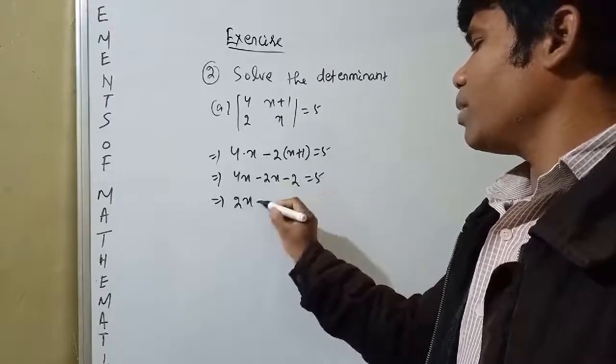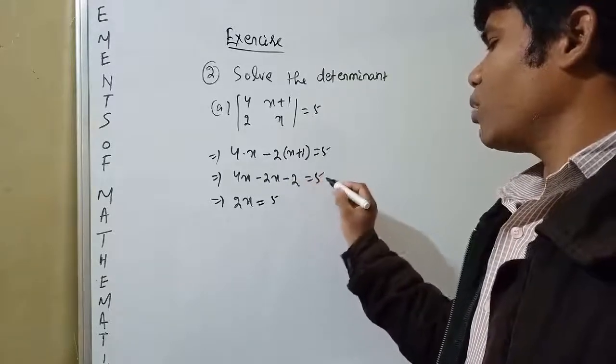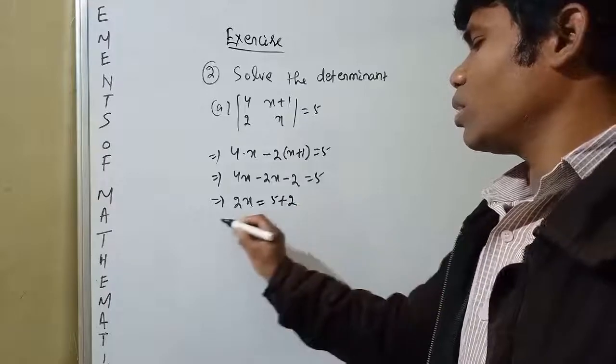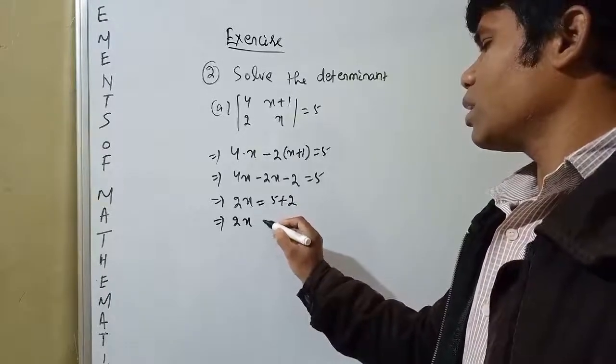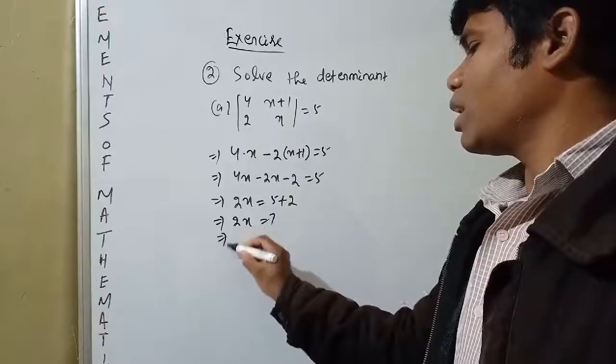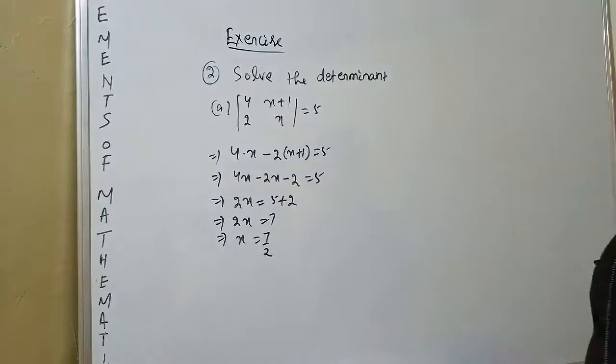Here you see 5 is equal to 5. Here minus 2 is here. If you take it to the right side, it becomes plus 2. Okay, that means 2x is equal to 7. x is equal to 7 by 2. Okay.